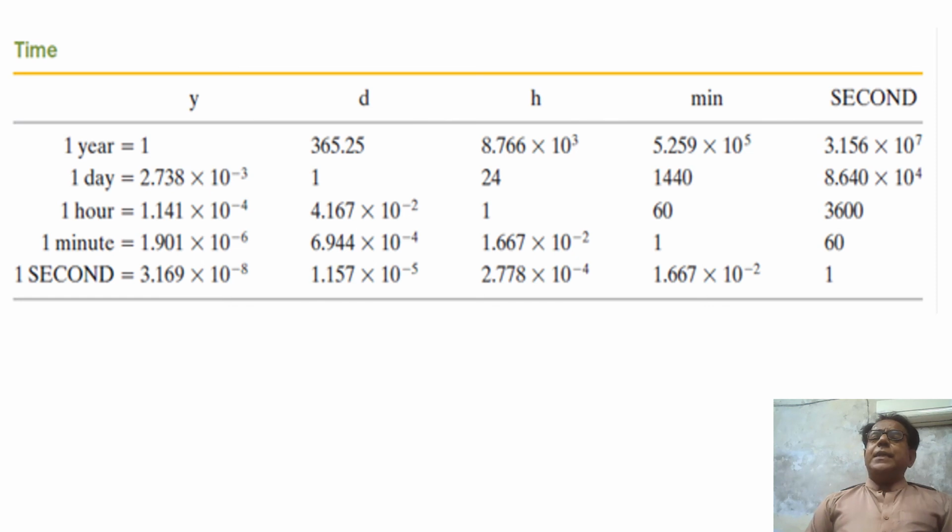It does not mean that the remaining material in this table and in the previous table is not useful. Everything given in these two tables is equally important for us.